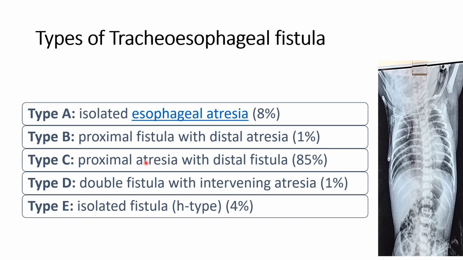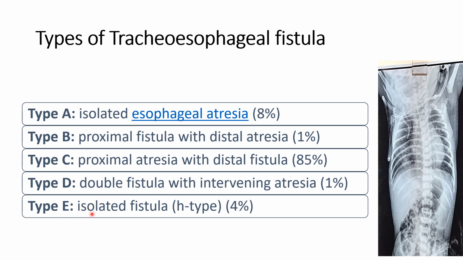Because of proximal atresia, whatever feeds are given to the baby in the first day of life will be drooled out. And because of the distal fistula, whatever secretions are present in the esophagus will go through the fistula into the respiratory tract, and the newborn will develop aspiration pneumonia and respiratory distress. Sometimes a double fistula with intervening atresia can be present. It is also very rare, hardly in 1% cases. Types A, B, C, D present in the newborn period within 1 or 2 days of life.